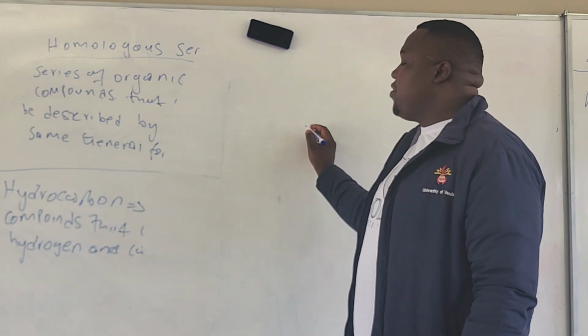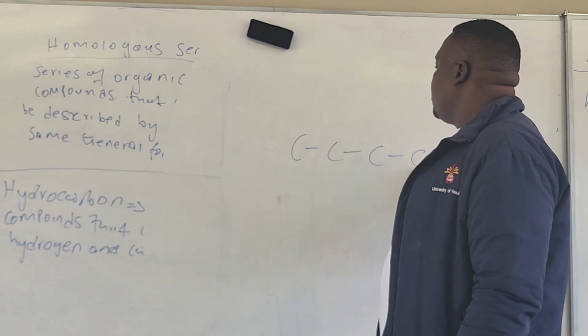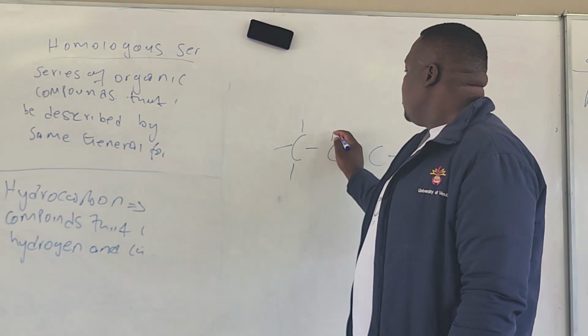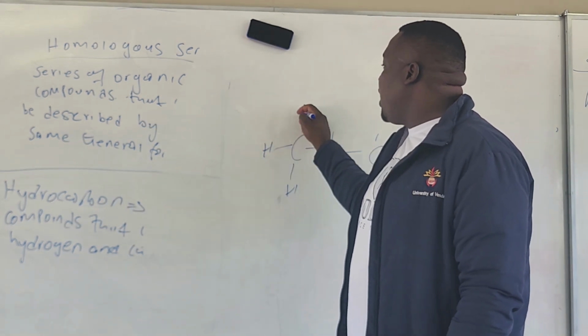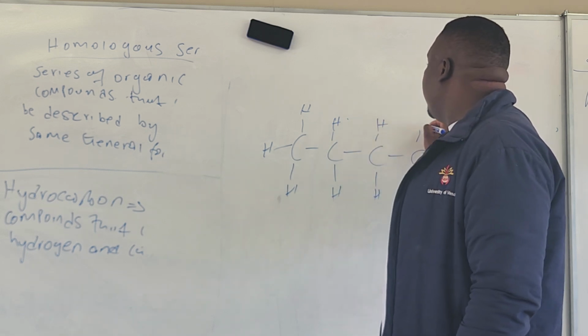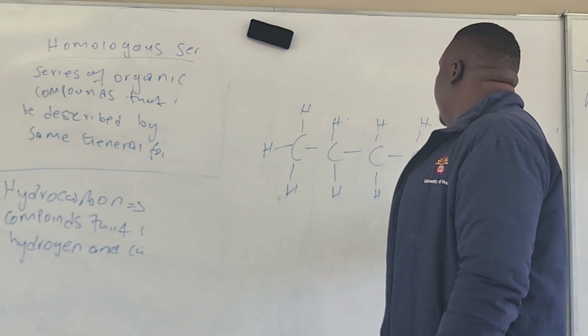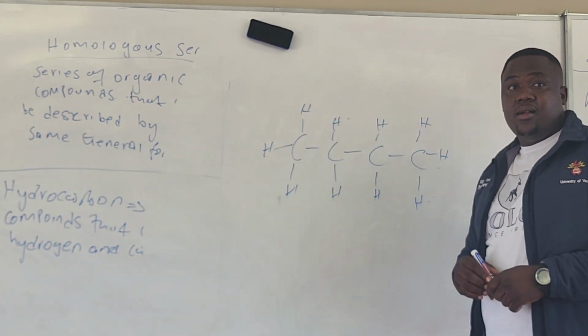Look at this one. It's a hydrocarbon. You must write hydrogen. You don't just write lines only. And you don't use a small letter to represent these things. All capital letters. You hear me? Don't write small letters.